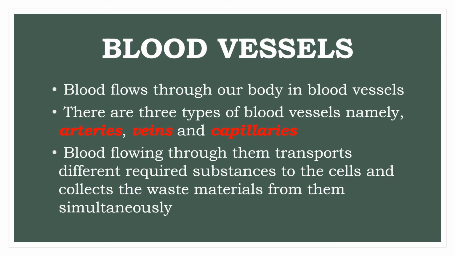Blood vessels. Blood flows through our body in blood vessels. There are three types of blood vessels which are present in our body, and they are arteries, veins and capillaries. Blood flowing through them transports different required substances to the cells and collects the waste materials from them simultaneously. It means the blood is flowing through our body, which is transporting the food as well as collecting the waste materials simultaneously.